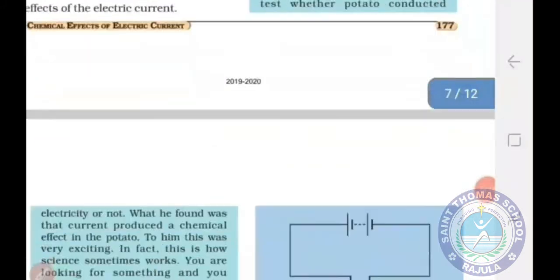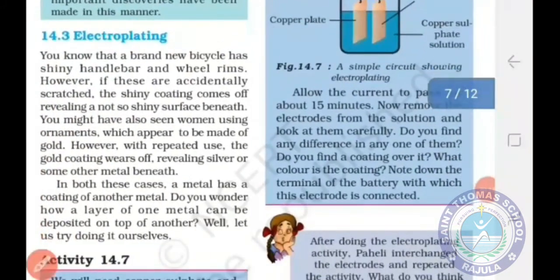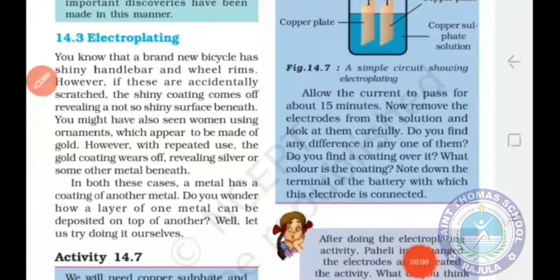Now let us move to our next important topic, that is electroplating. Electroplating is a process of depositing a thin layer of one metal over another metal by the method of electrolysis. Okay. The articles of cheap metals are coated with the precious metals like silver and gold to make them more attractive. Okay.